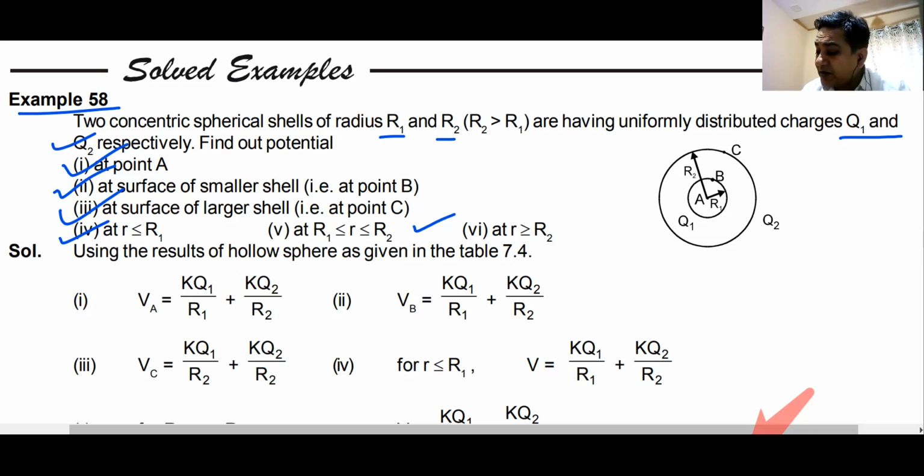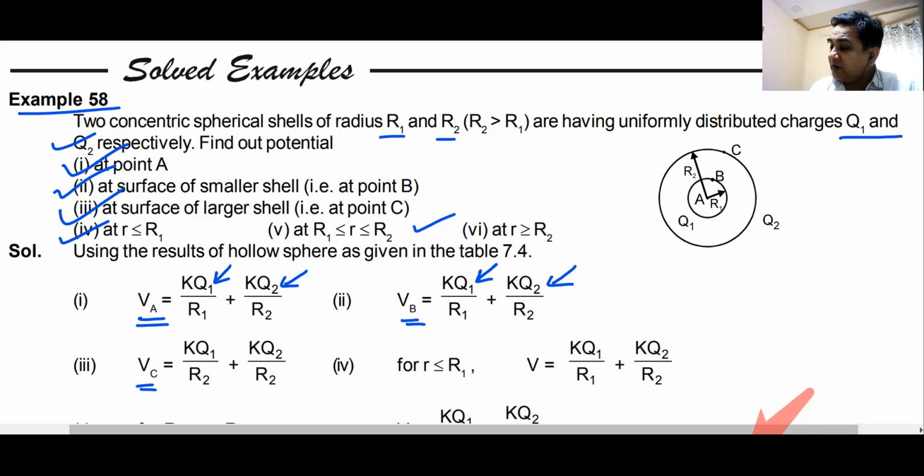For example, potential at point A, which is the center of the inner shell: potential due to the inner shell is this one, potential due to the outer shell is this one. Remember, inside a shell, potential is the same as on the surface of the shell. Point B, which is on the surface of the smaller shell: potential due to the smaller shell is like this, potential due to the larger shell is like this.